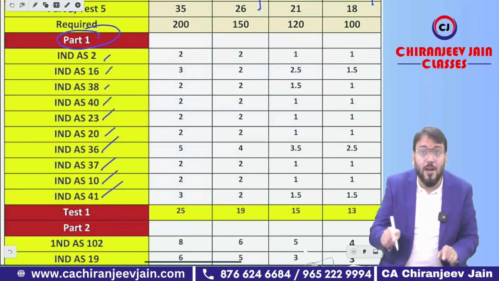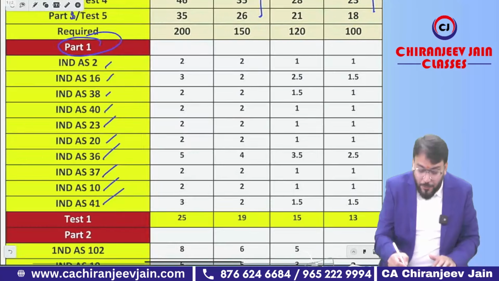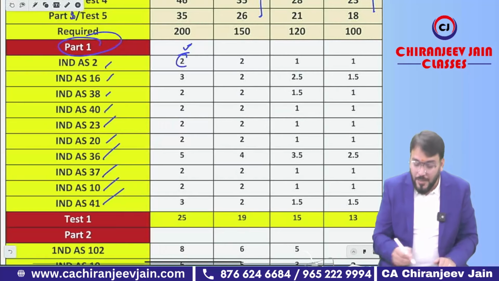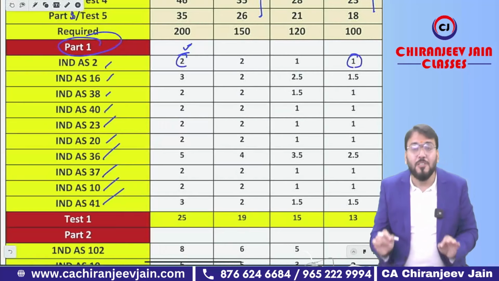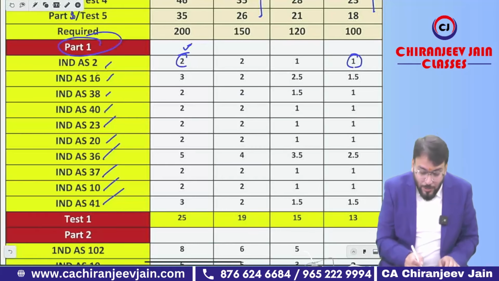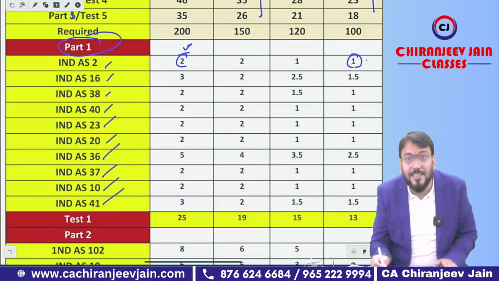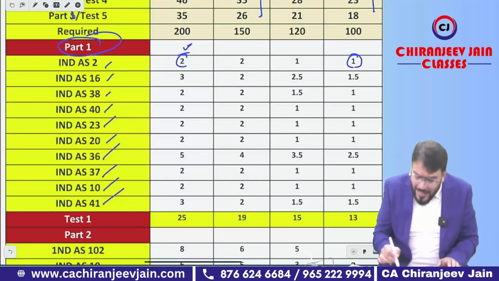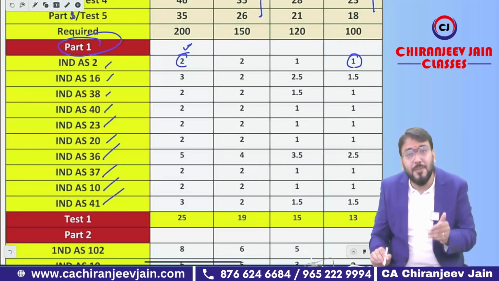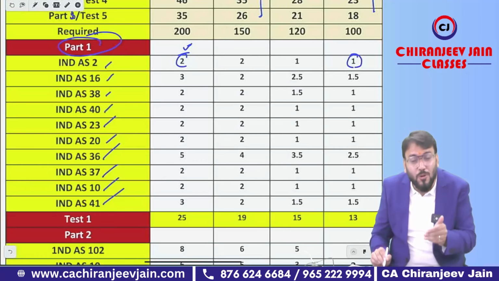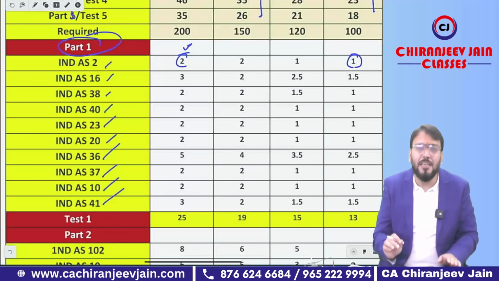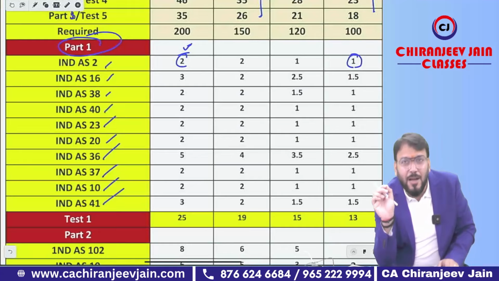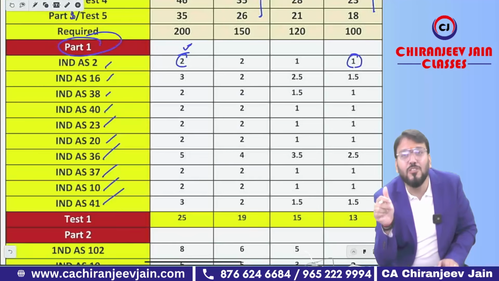Now how many hours required per chapter? That is also given. If you are in this column, 2 hours. If you are in this column, 1 hour. Means you are not supposed to give more than 1 hour to Ind AS 2 if you are revising entire FR for 100 hours. Got this point? This will really help you. So what if it is taking more than the prescribed hour? Believe me, when you have that 1 hour in mind, normally it will take not more than 1 hour, or approximately 1 hour 10 minutes, 20 minutes, but you will not take 5 hours.